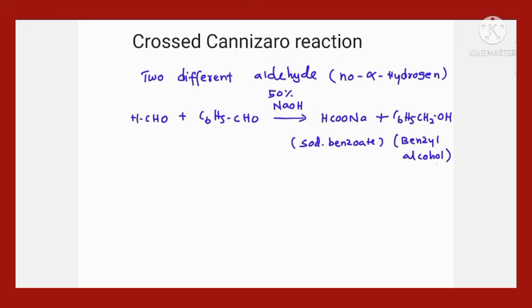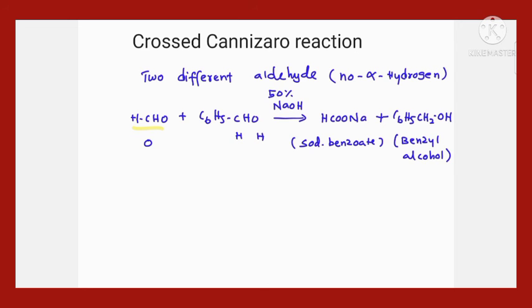Now here one point you have to remember: we are using two different aldehydes. One is formaldehyde, another one is benzaldehyde. Here the aliphatic aldehyde is getting oxidized, and the aromatic aldehyde is getting reduced. Which is the aliphatic aldehyde? Formaldehyde, isn't it? So that formaldehyde undergoes oxidation, whereas the other compound is getting reduced.